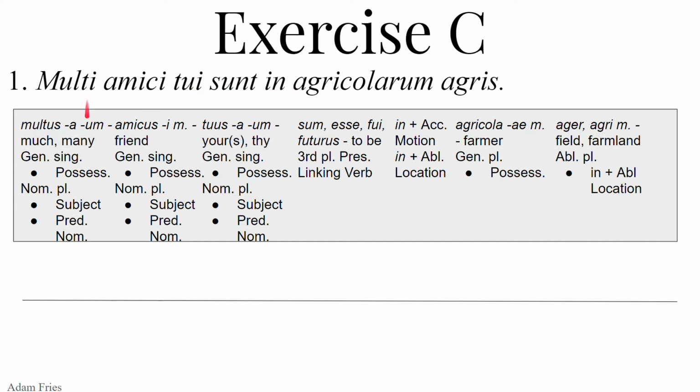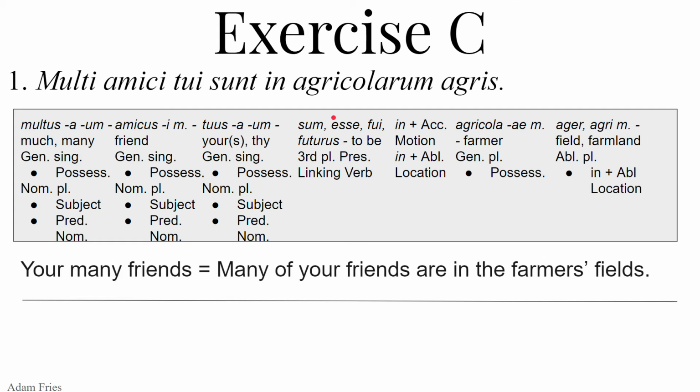So let's go back. Multi amici tui. All right, let's cross out genitive. This is definitely going to be the nominative and circle subject. So our sentence is, your many friends, or we could say, many of your friends are in the farmer's fields. All right, optime. Moving on.